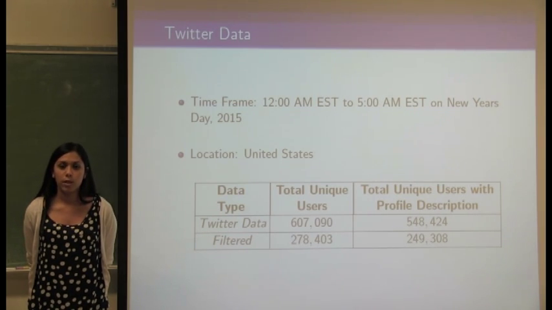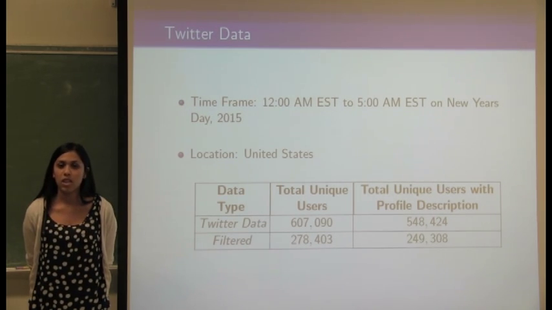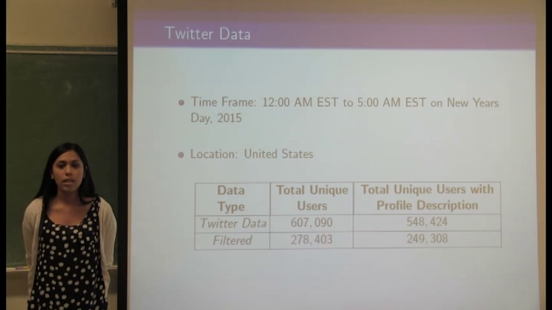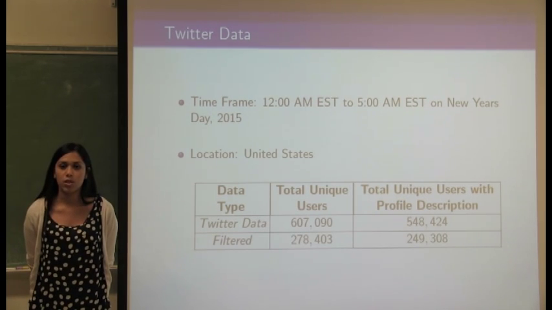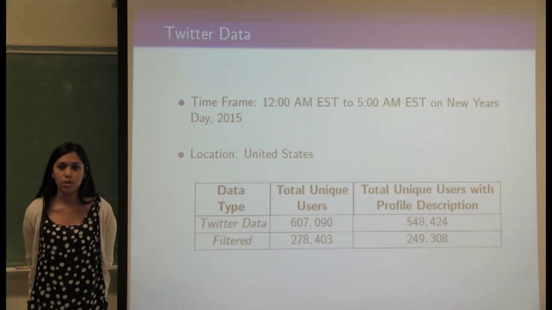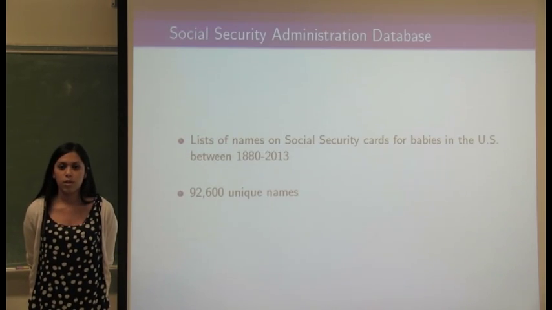The time frame for our Twitter data is 12 a.m. to 5 a.m. Eastern Time on New Year's Day 2015. The location, the United States. The following table shows the total unique users and the total unique users with profile descriptions for our Twitter data and our filtered data. The Social Security Administration name data is the list of names on Social Security cards for babies in the U.S. between 1880 and 2013. The list contains 92,600 unique names.